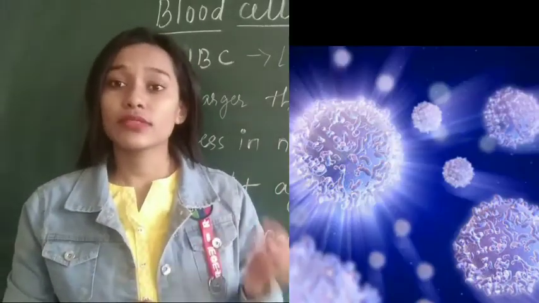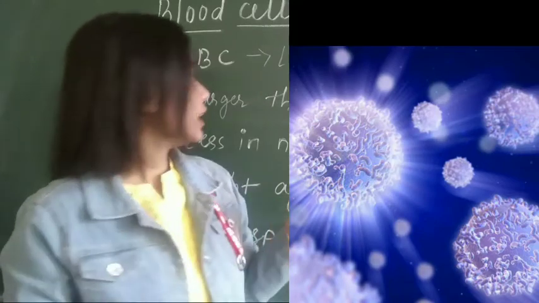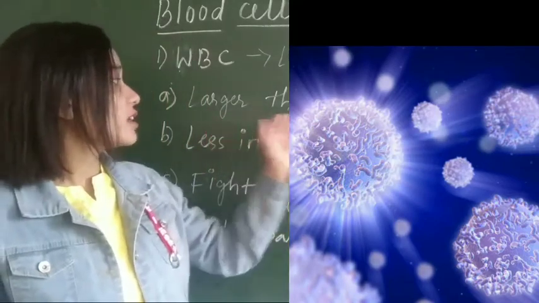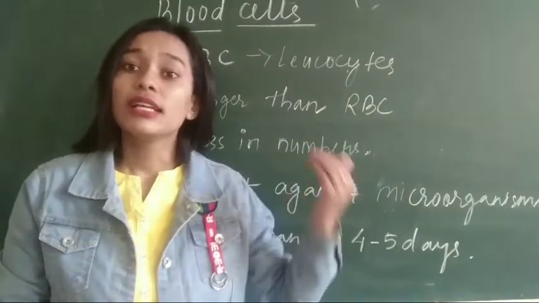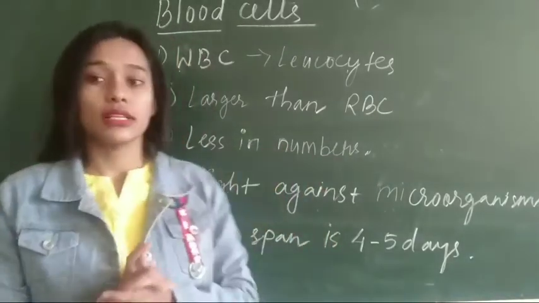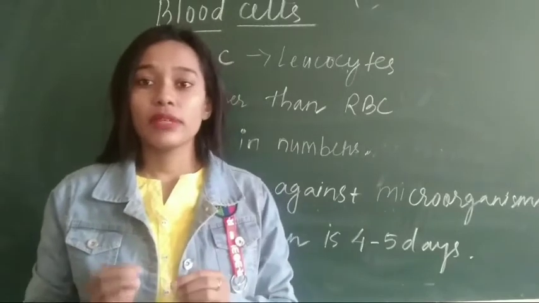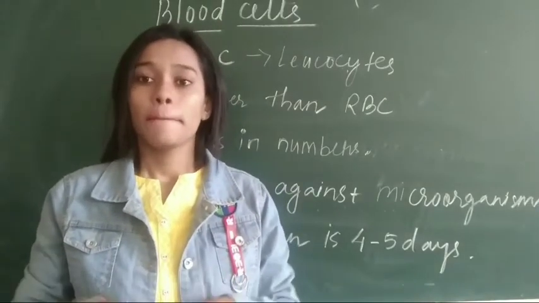So white blood cell means what? They are white in color. Now see the first characteristic, they are larger than RBC. Their size is quite bigger than red blood cells, and they are less in number. Inside our body, the numbers are very less, but what happens?